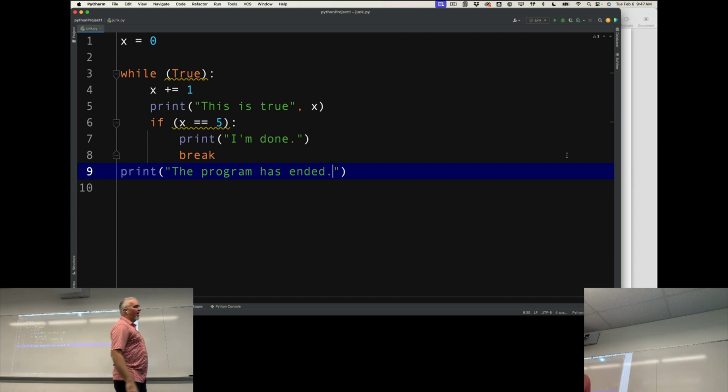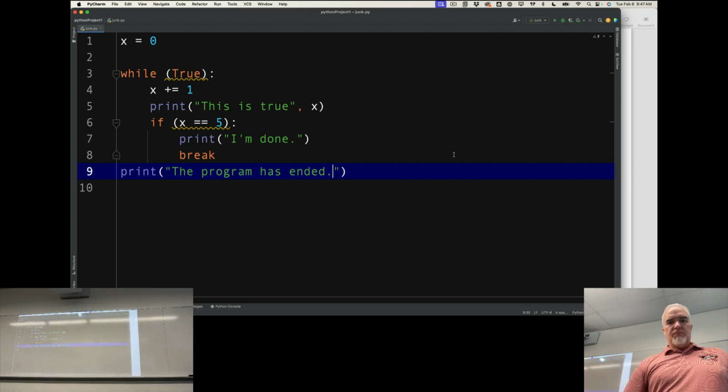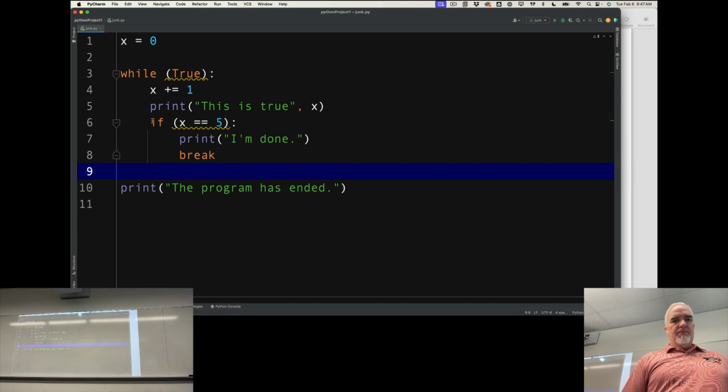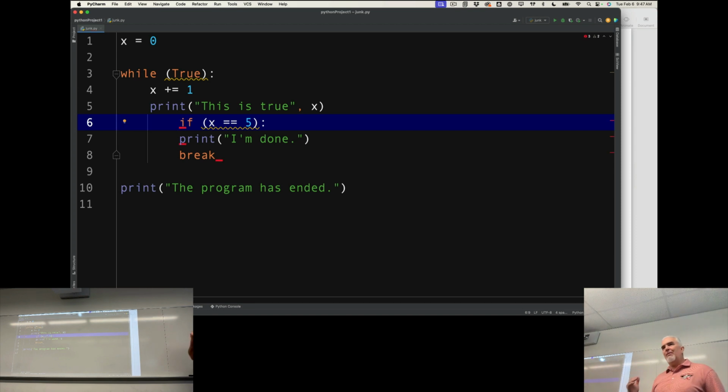Here's a mistake that I often see people do when they're doing something like this. And that is they'll put an if statement inside a while loop, and for some reason they indent it another space. The if statement doesn't get indented a space, its code block does.